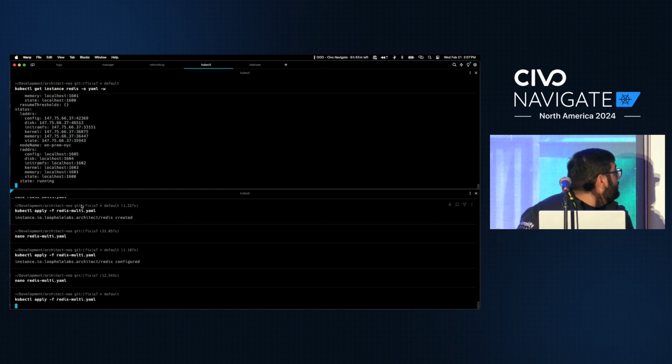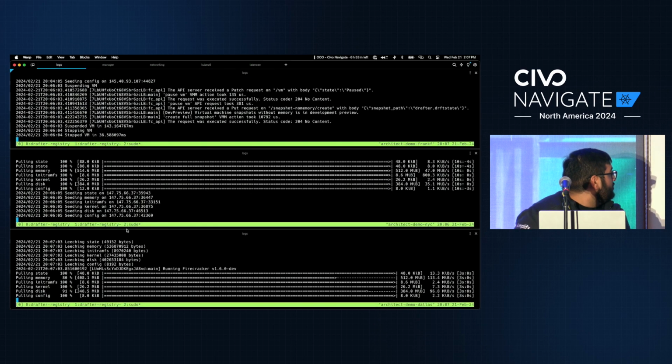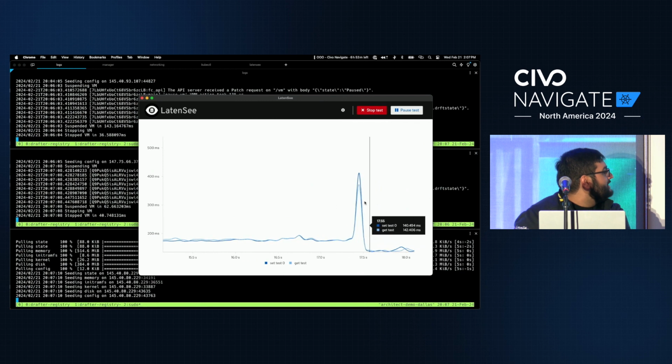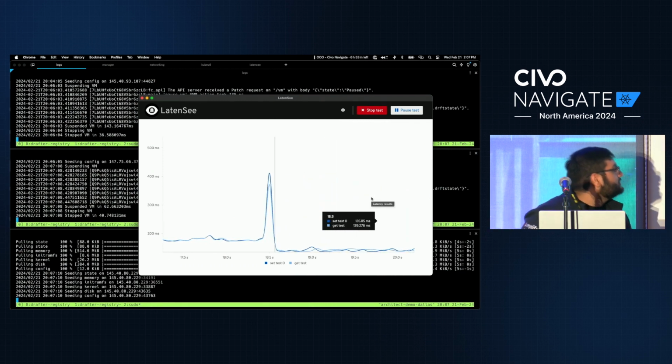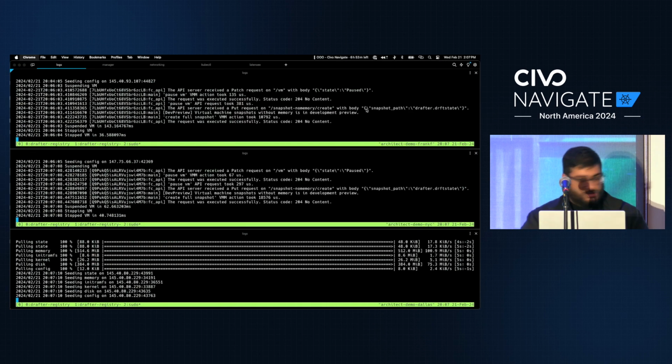Cool. We're going to go back into our migrating state. You're going to see the other machine start to pull the data, and you can see we saw the exact same shape again, right? Except it's even lower because naturally, Dallas is closer. Okay, so this was cool. Let's go back into our presentation for a second.